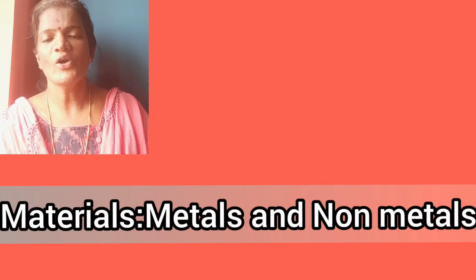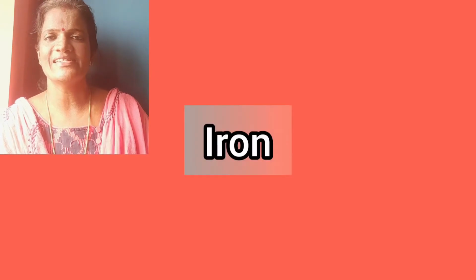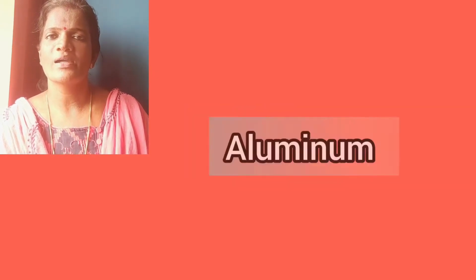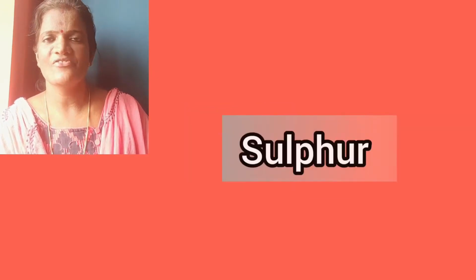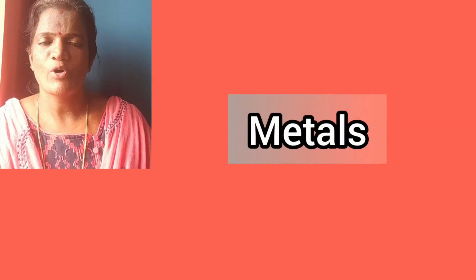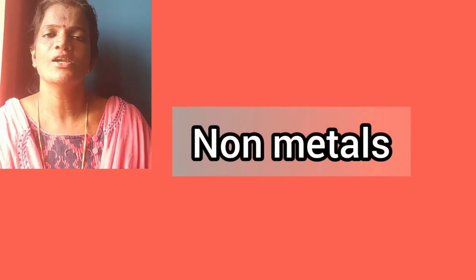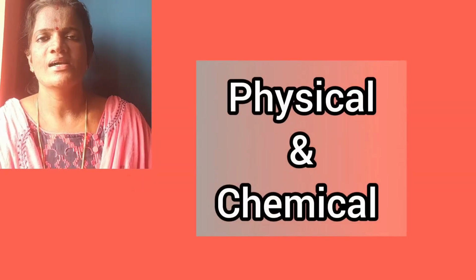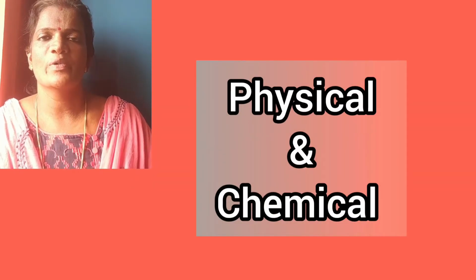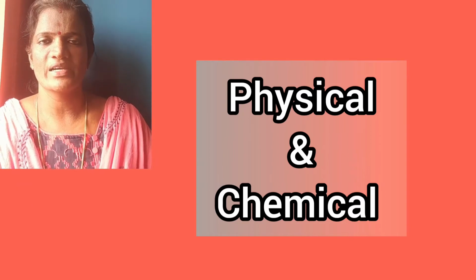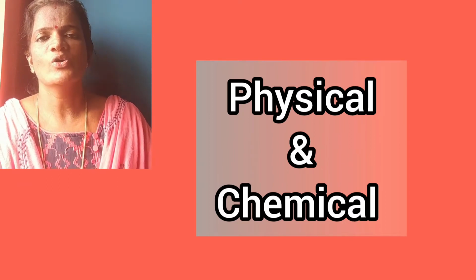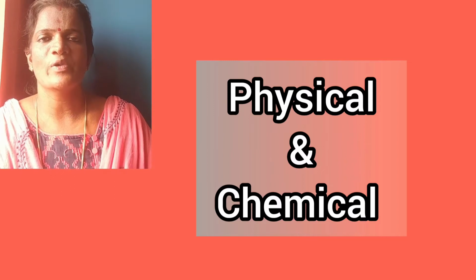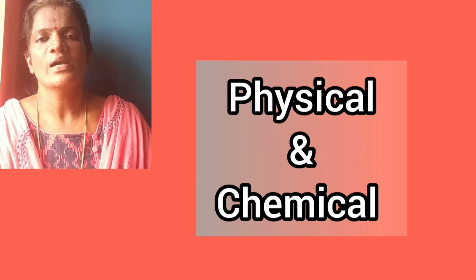Dear children, you are all familiar with different materials like iron, copper, aluminium, coal, sulfur, etc. Some of them are metals while others are non-metals. Metals can be distinguished from non-metals based on their physical properties as well as chemical properties. In this chapter, we are going to discuss the physical properties and chemical properties of metals and non-metals.